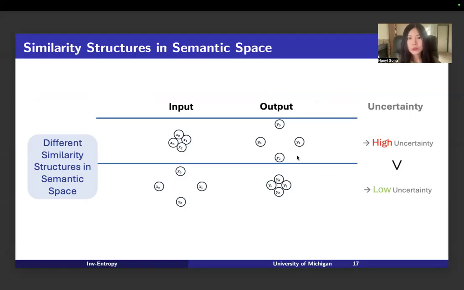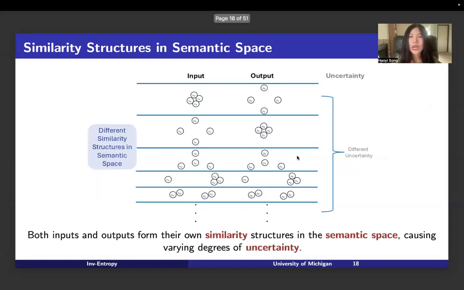But if the inputs are really far from each other and the outputs are still really close to each other, we can say maybe the question has low uncertainty. But there are a lot of different possible similarity structures in the semantic space. And what we want to do is model all the possible similarity structures in the semantic space. We can use the defined probability to model it.